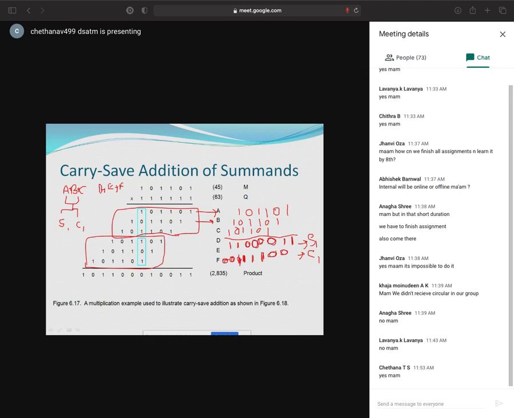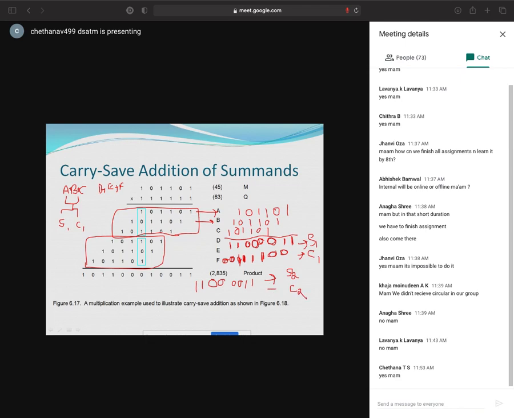1, 1, 0, 0, 0. Okay, now hope you are able to see 1, 1, 0, 0, 0, 4 zeros, 1, 1. That is my, again, another sum, that is sum 2. Okay, hope you are clear. Okay, again my carry 2.